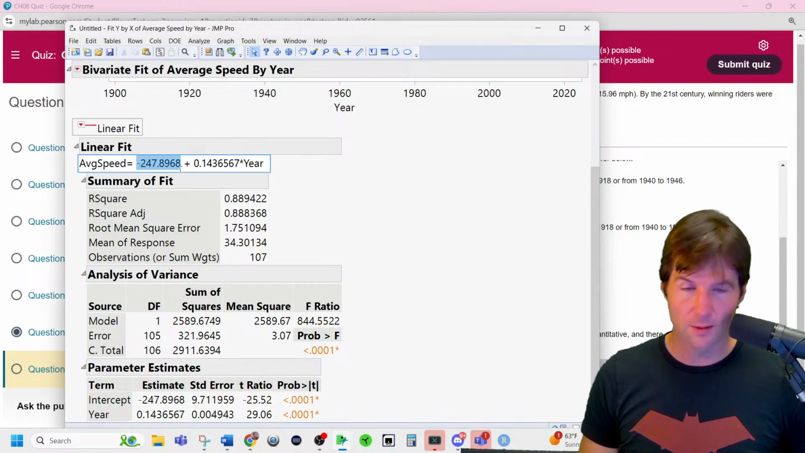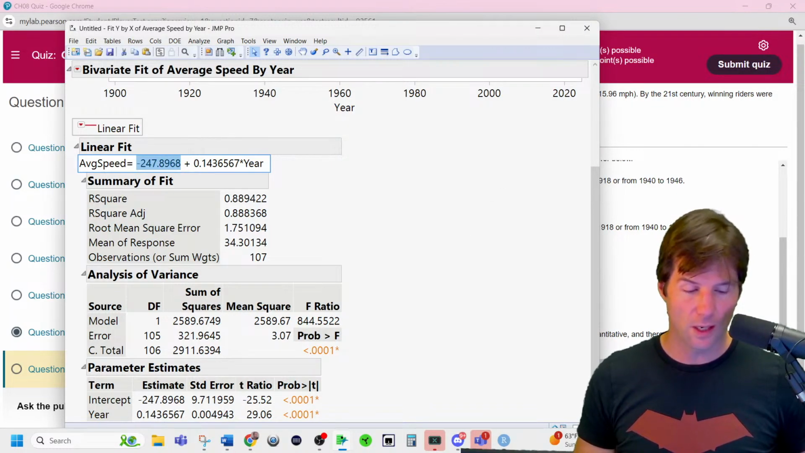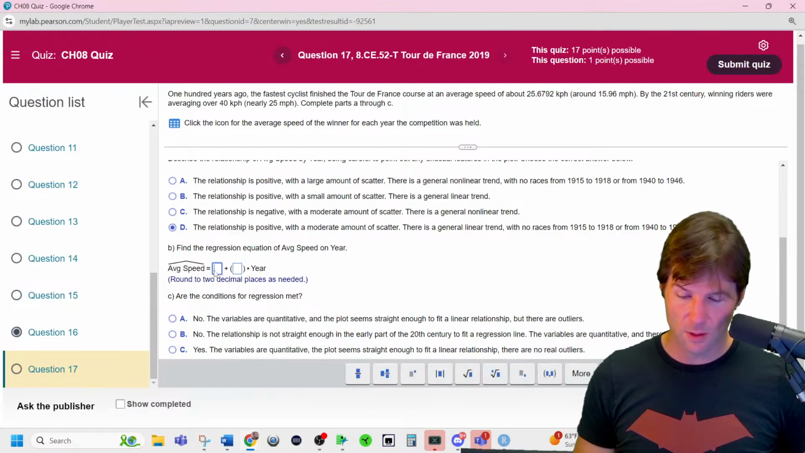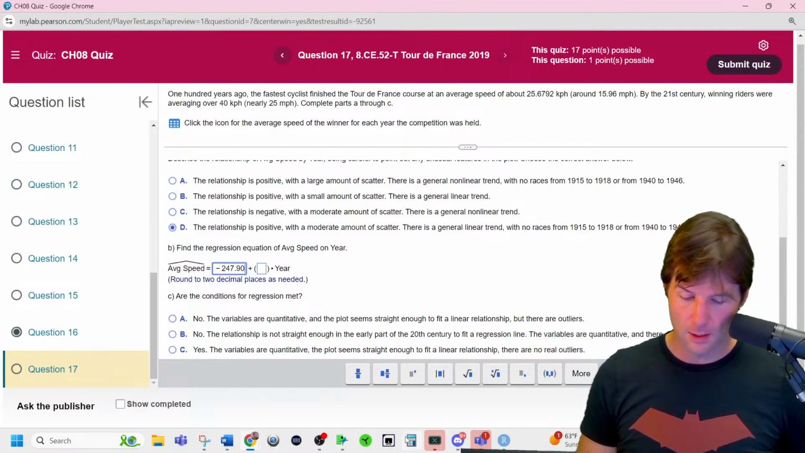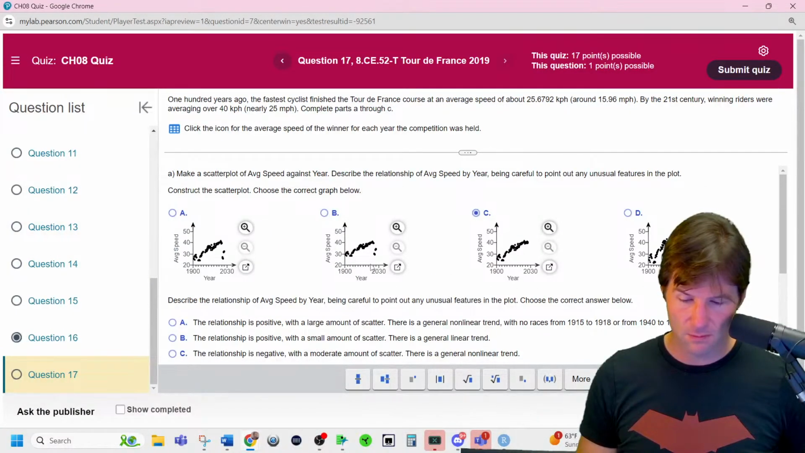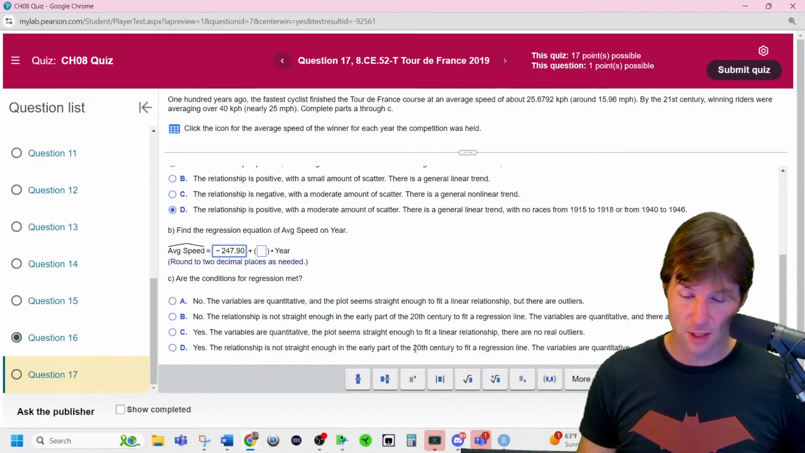This is known as the what? B0. That is the y-intercept. So the y-intercept needs to go to 2 decimal places, and that'll go to 90. And the y-intercept is negative. That would be at year 0. So that's not really interpretable. It's at year 0, the expected speed of the Tour de France cyclist.